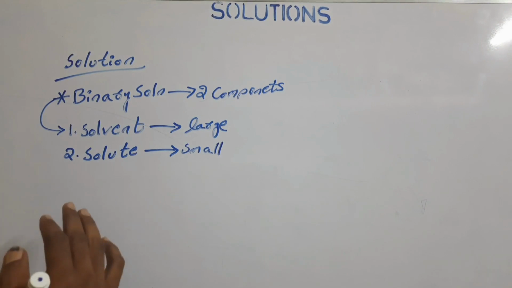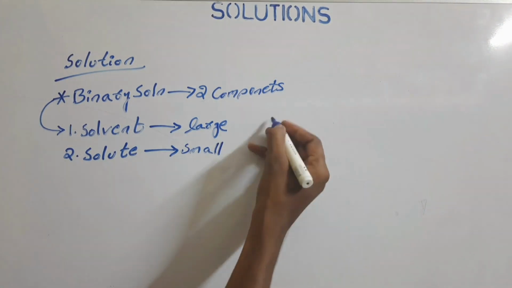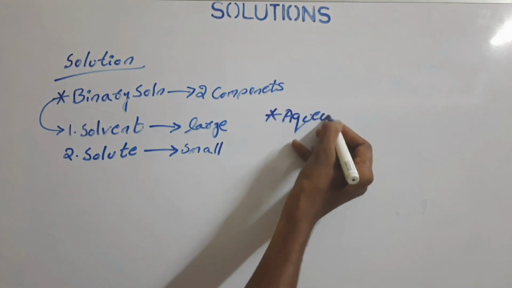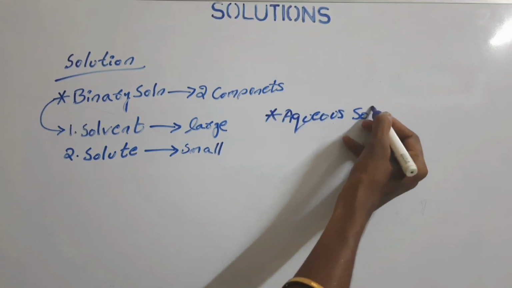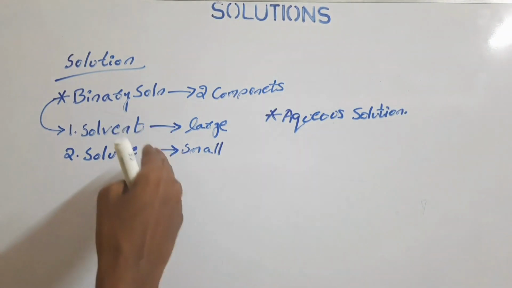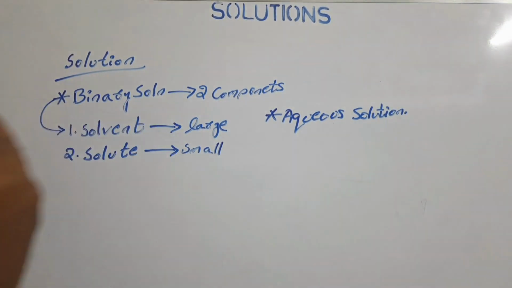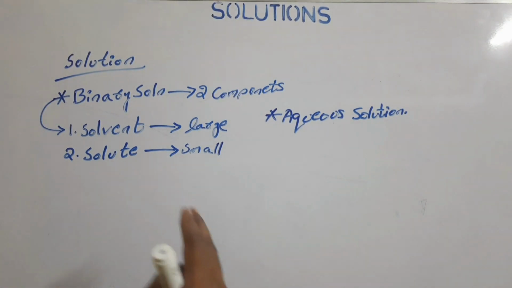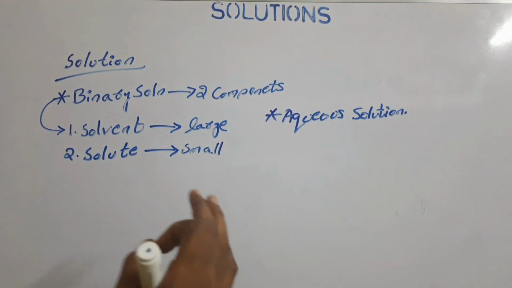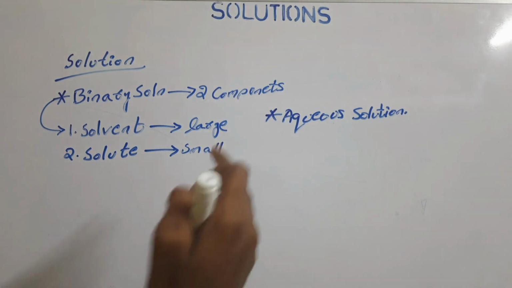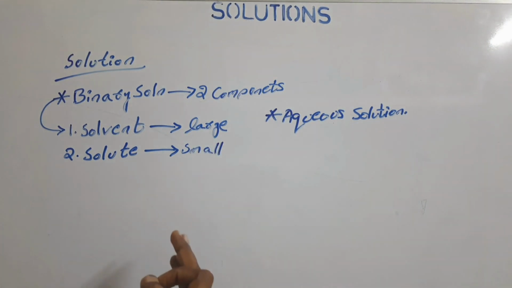Let us look at some other important types of solutions. One is the aqueous solution. As we have seen, the component present in the largest amount in the solution is called the solvent. The solution which has water as the solvent is called an aqueous solution. It means the solution with a large amount of water is called an aqueous solution.